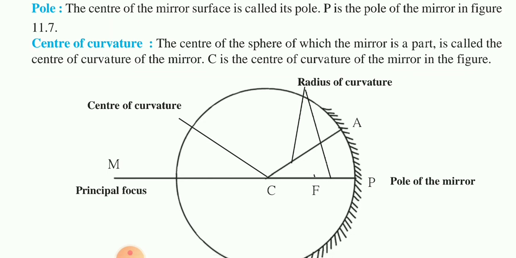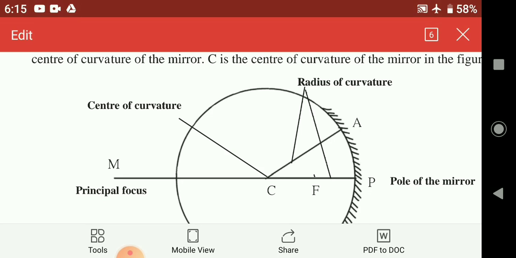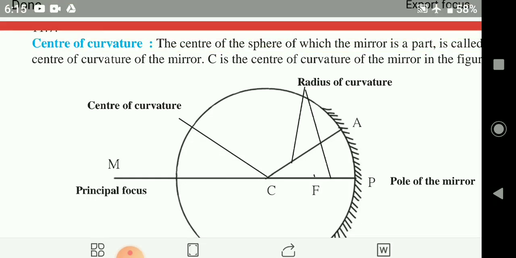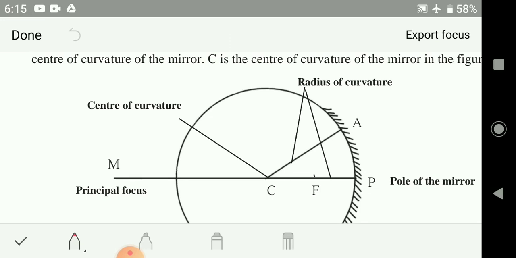Here you could see, from point A to here is your actual mirror, and this point P is the pole of the mirror.